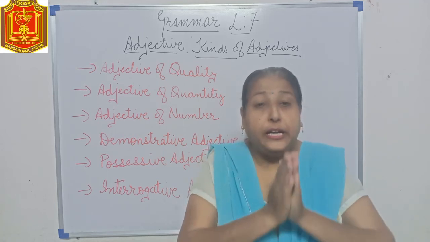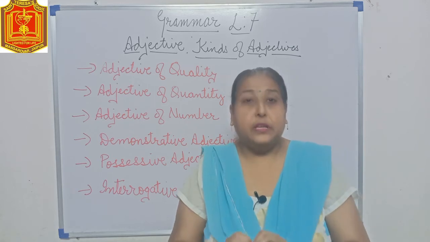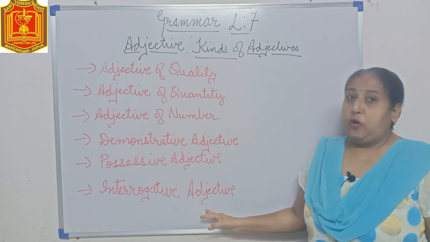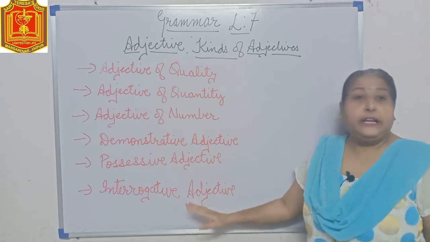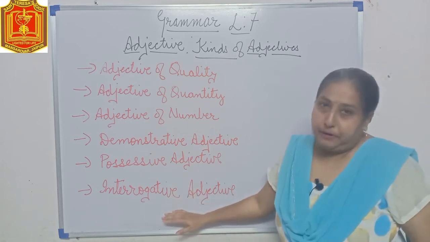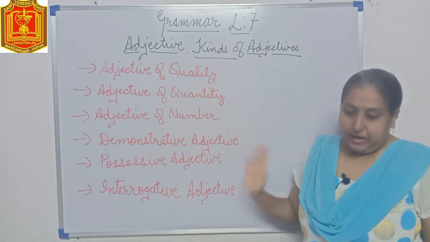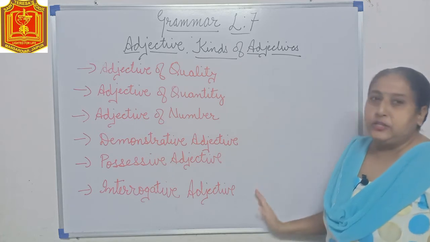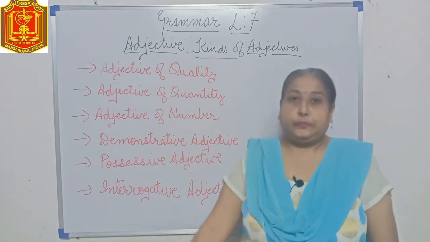So the interrogative word is written with a noun, and in a pronoun it is not written along with a noun. So do not get confused between interrogative adjectives and interrogative pronouns, or demonstrative adjectives and demonstrative pronouns. Now I hope you must have understood all the kinds of adjectives.